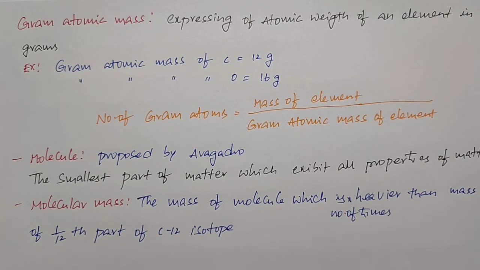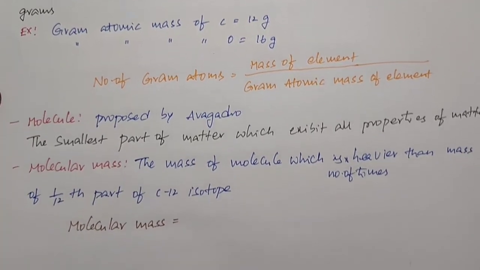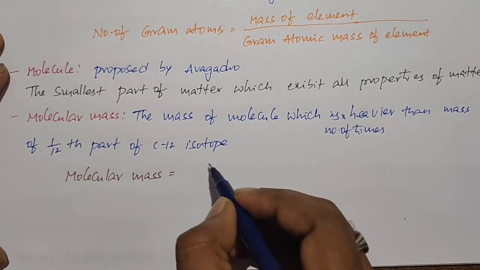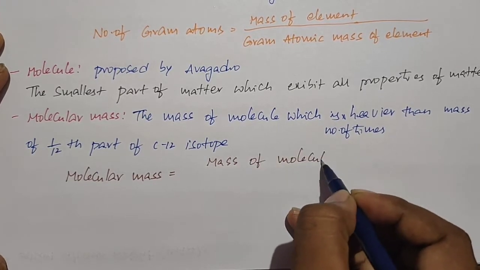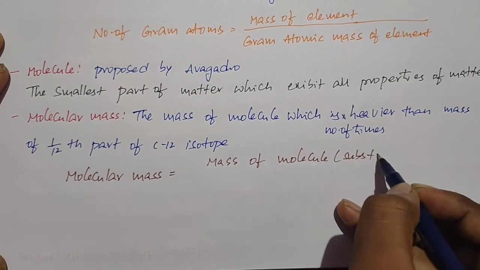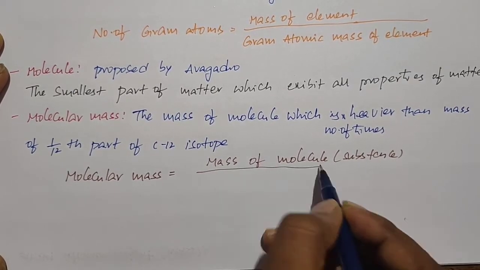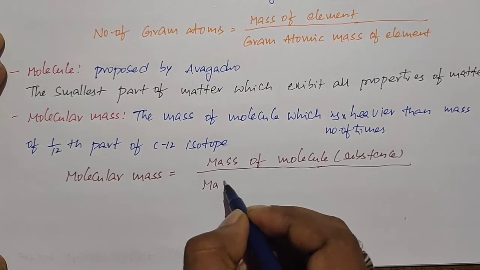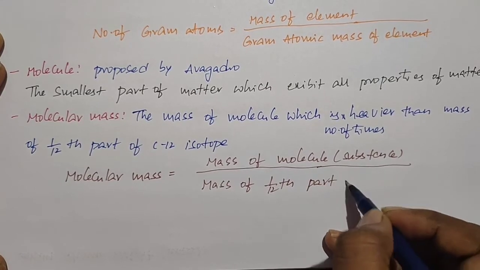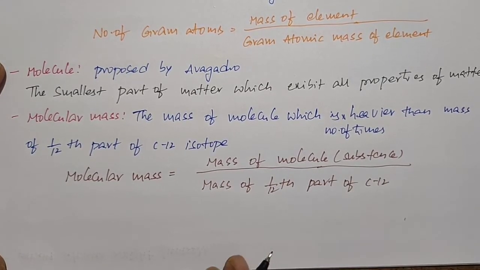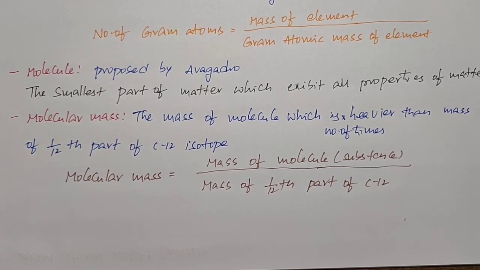So if you see the formula for this, here also we can see the same formula. Molecular mass is equal to mass of molecule or substance divided by mass of 1 by 12th part of C12 isotope. So this is the formula of molecular mass.